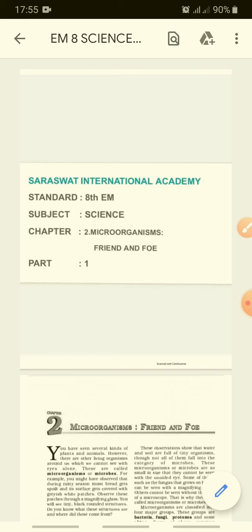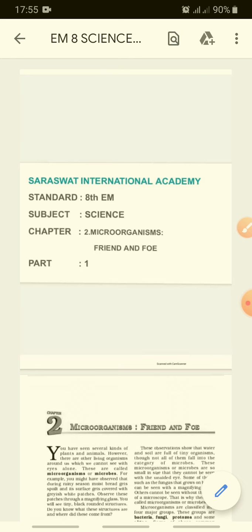Also we will be learning how they are universal, how they are found everywhere, and how they spread. I'm talking about how they are useful for medical and biological purposes. One by one we will be learning.